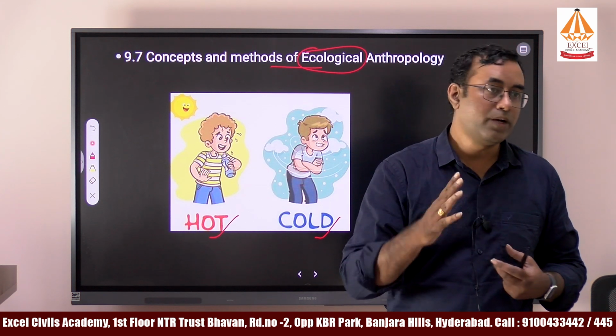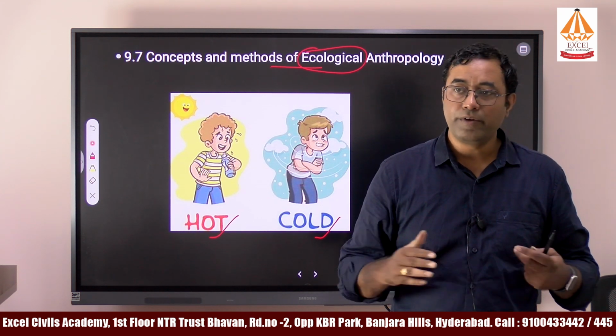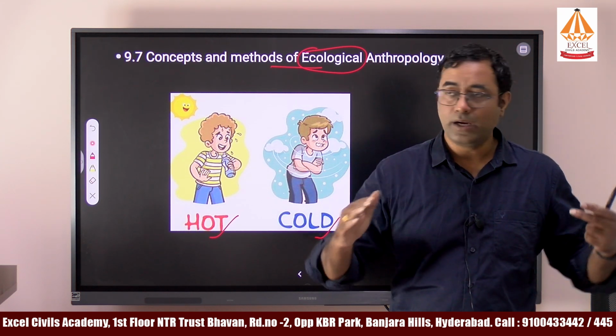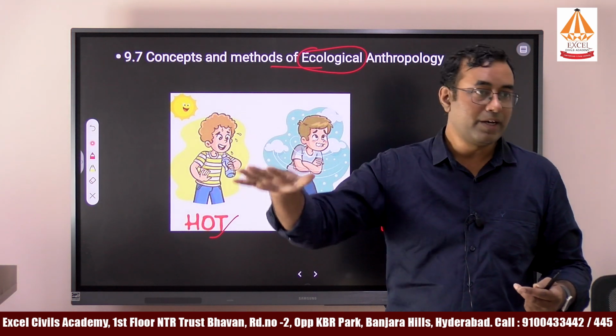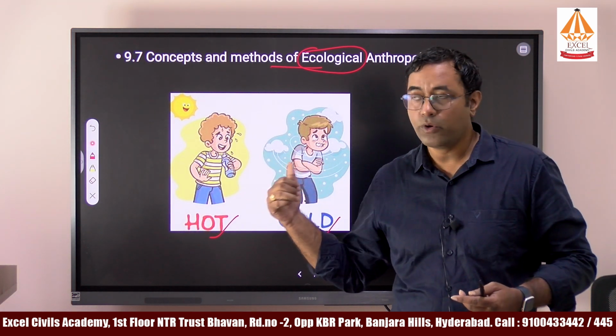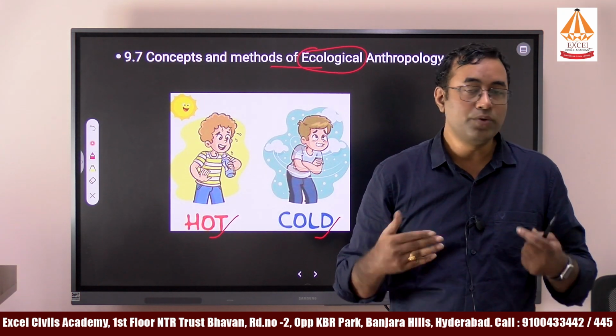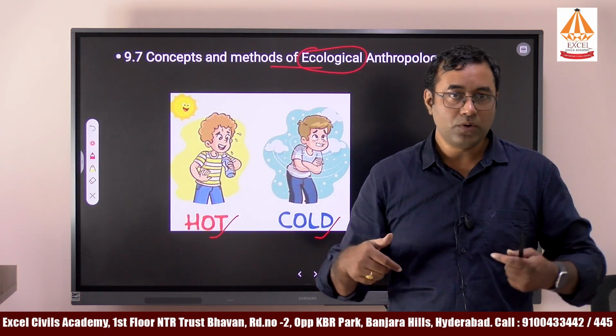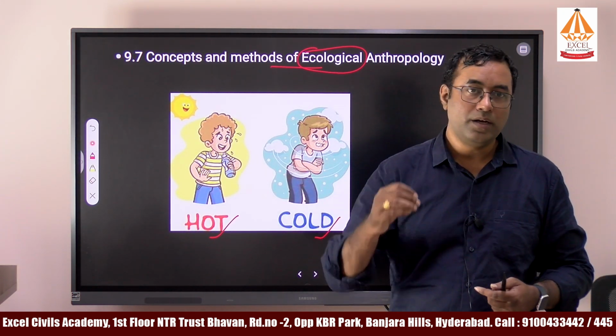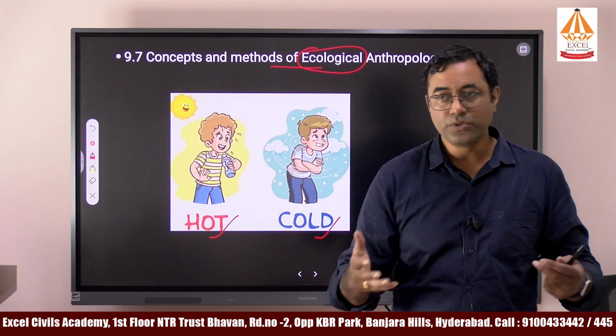For example, in an African country you wear white, light clothes and the houses have ventilation. At the same time, at high altitude or in cold conditions, the cultural elements we follow are woolen clothes, closed windows, and heaters being used by the people.